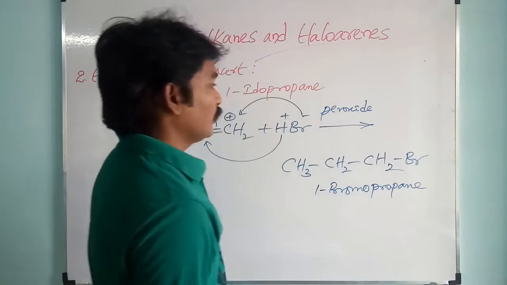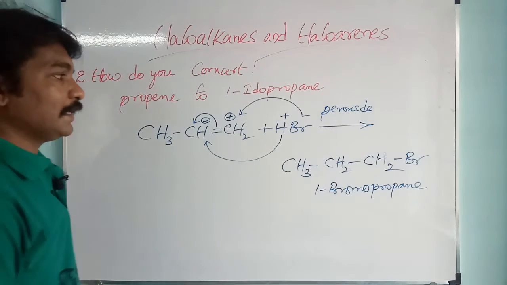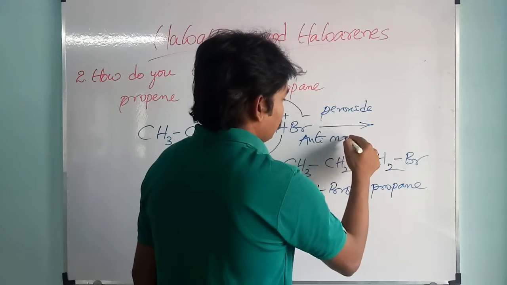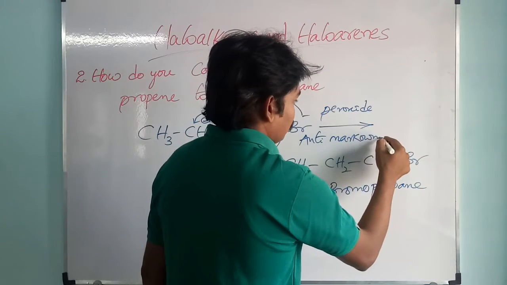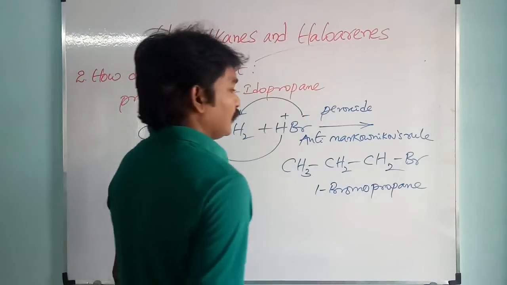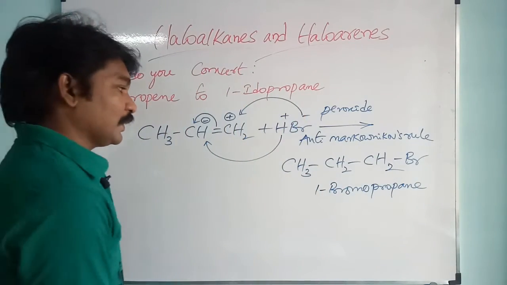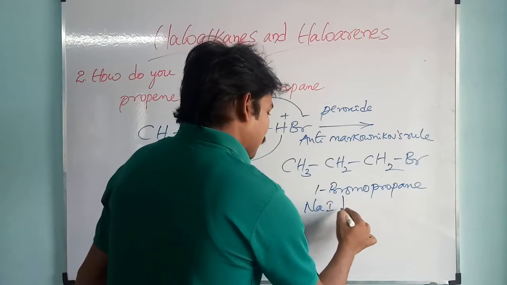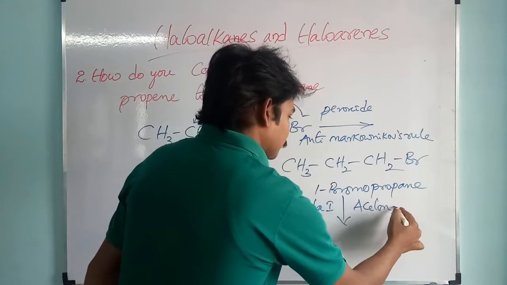We will get 1-bromopropane. Here it is following the anti-Markovnikov's rule. After this, it is treated with sodium iodide in the presence of acetone.